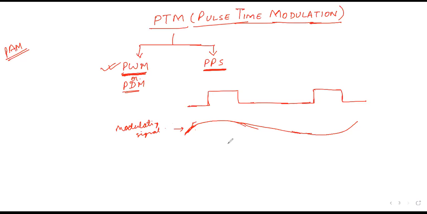Based on the value of this modulating signal, the width of the pulse will change. Okay, so this is the pulse we have taken here, and based on the amplitude of the modulating signal, the pulse width will be changed. So this can happen in three ways.